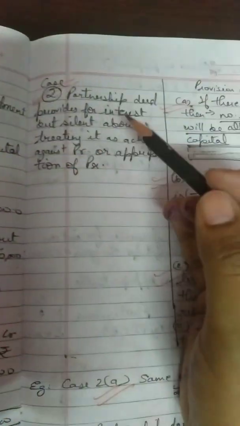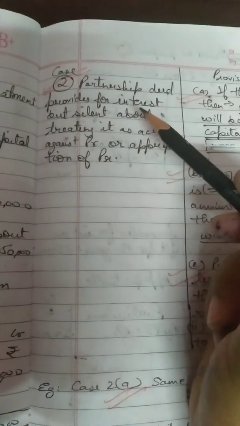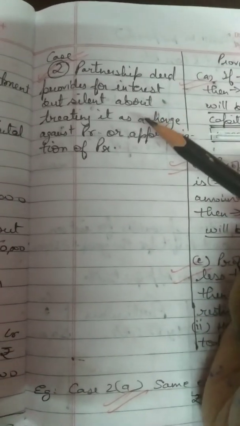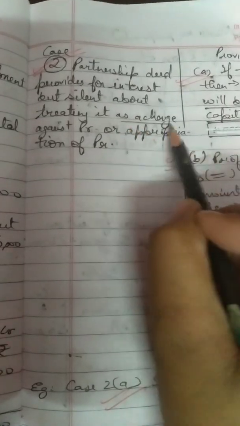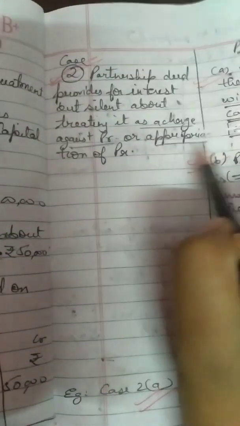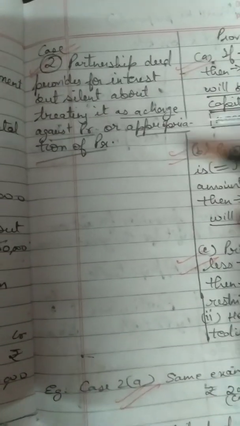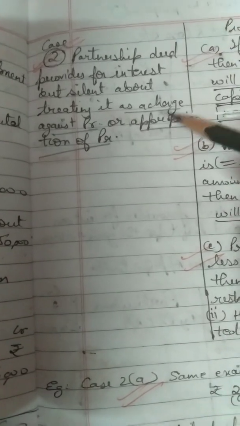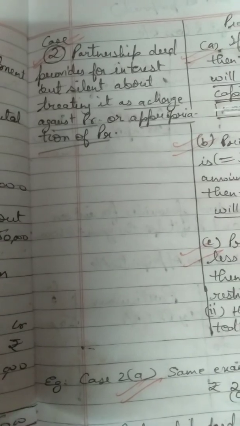Case number 2 is further divided into 3 parts. So here partnership deed is providing for interest, means some rate of interest will be given in the partnership deed, but partnership deed is silent about whether you are going to treat the interest on capital as a charge against profit or as an appropriation of profit. So till now whatever questions you have done, we have always treated interest on capital as appropriation of profit, right? But now it is also possible that it can be treated as a charge against profit.